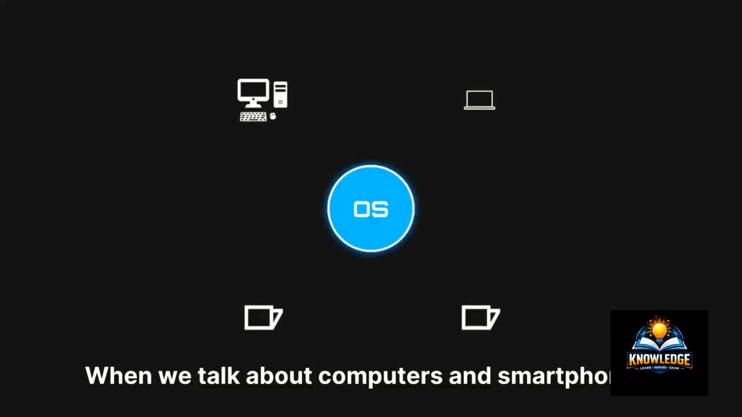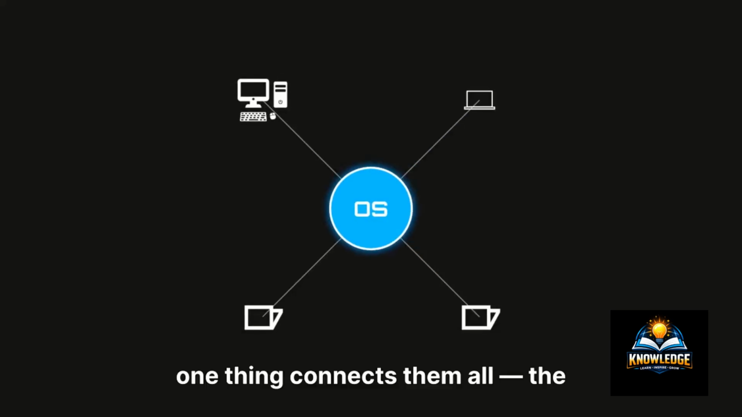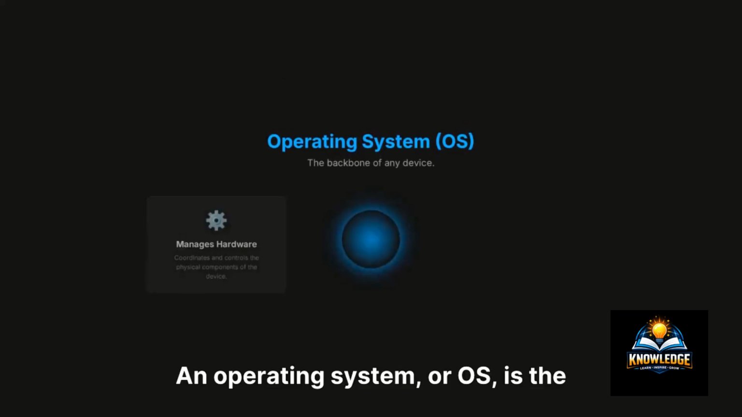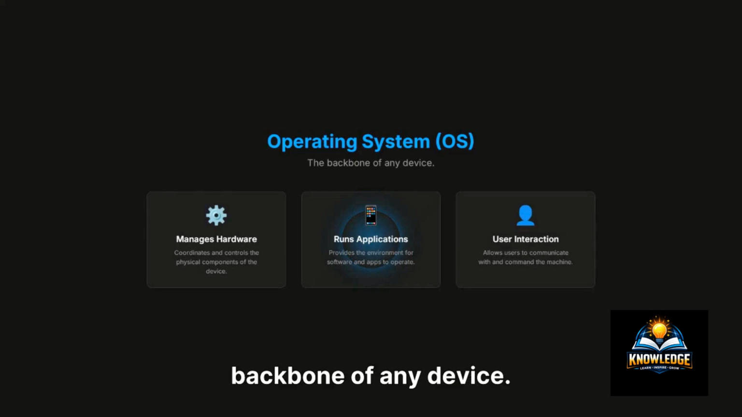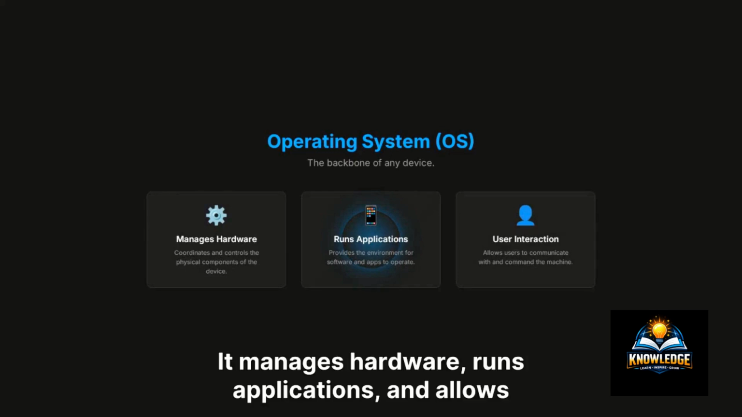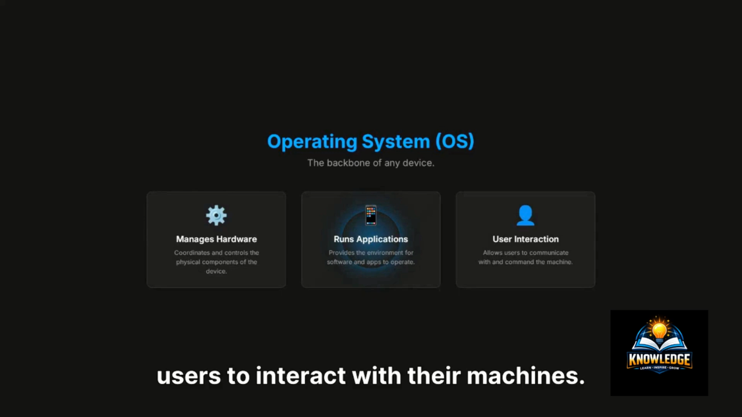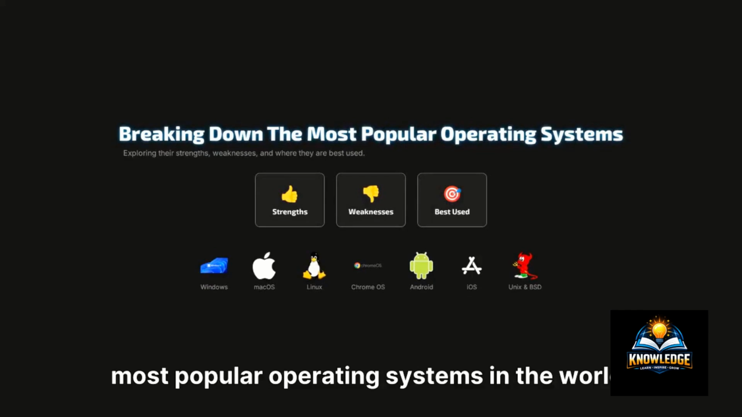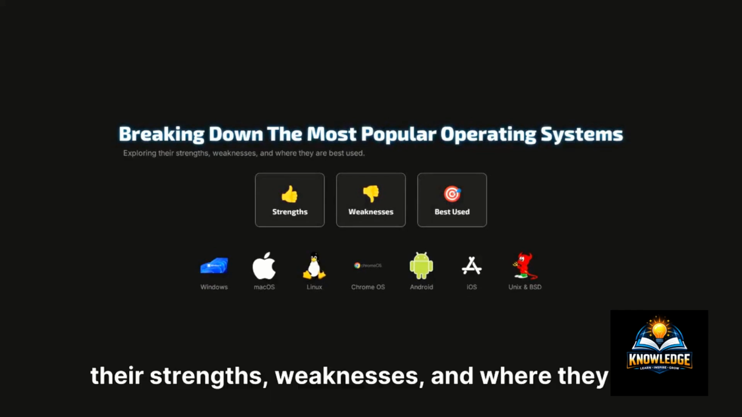When we talk about computers and smartphones, one thing connects them all: the operating system. An operating system, or OS, is the backbone of any device. It manages hardware, runs applications, and allows users to interact with their machines. Today, we're going to break down the most popular operating systems in the world, their strengths, weaknesses, and where they are best used.